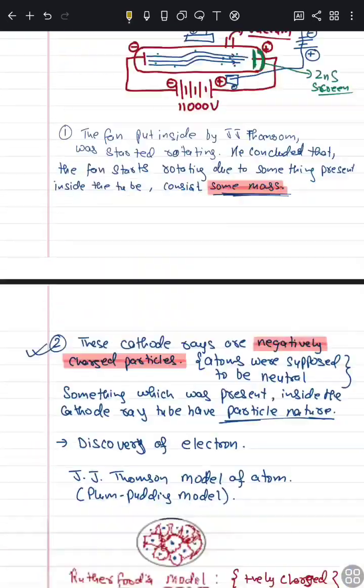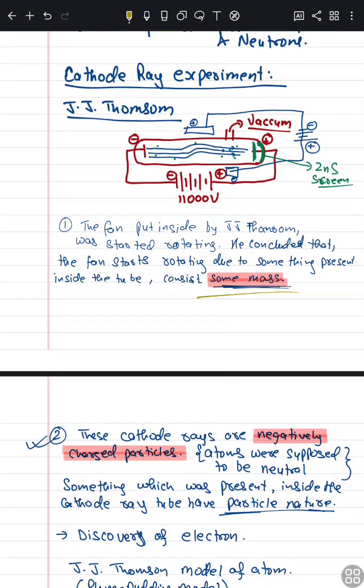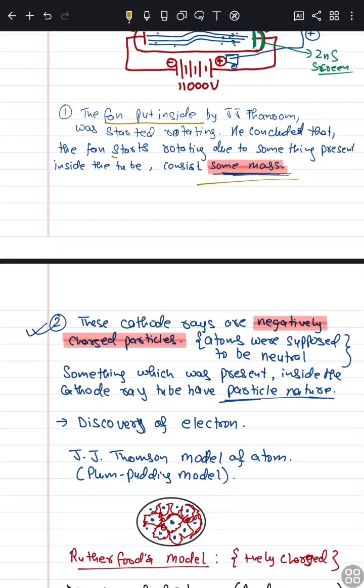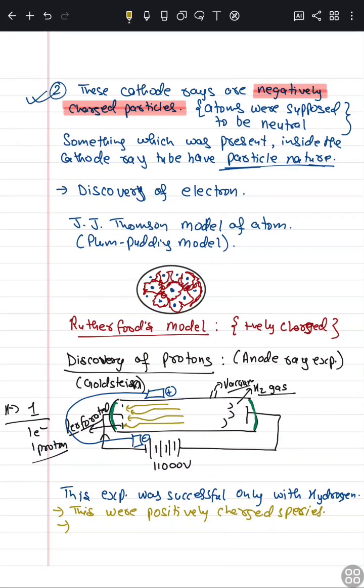And this experiment was done: a fan was put inside, and the fan starts rotating due to something present inside the tube which carries some mass. The same fan was put inside Goldstein's experiment also, and he inferred that this was carrying some mass.